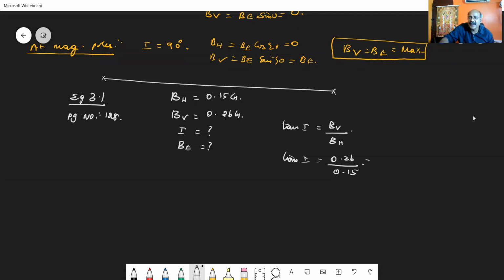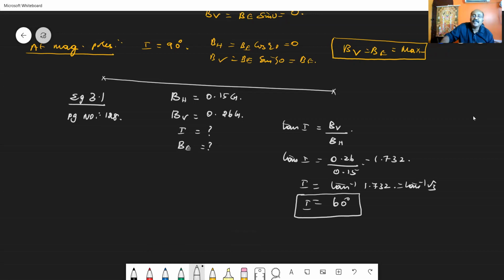On dividing this, you get 1.732. So what is the value of I? The value of I is tan inverse of 1.732, that is √3. Tan inverse of √3 is nothing but 60 degrees. So the angle of inclination is 60 degrees.